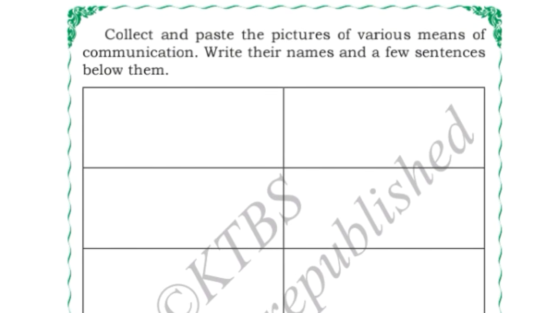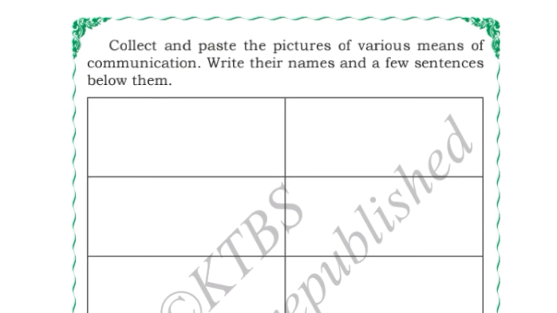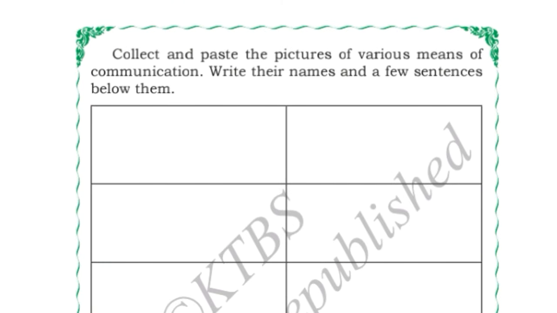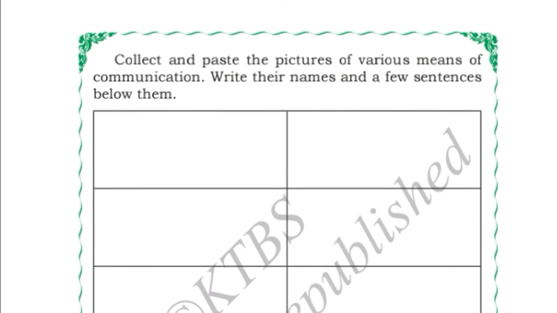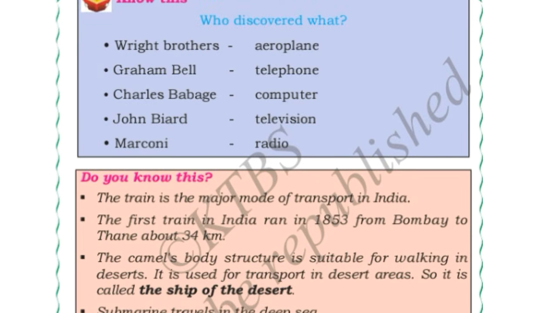Next, collect and paste the pictures of various means of communication. Write their names and a few sentences below them. Just like the one which I have explained to you, in the same activity you have to color and paste the pictures of various means of communication and you have to write a few sentences about them. Okay. Next, do you know this, children?